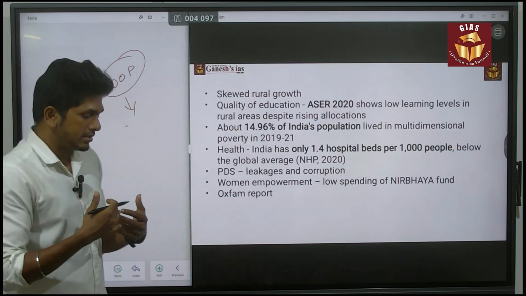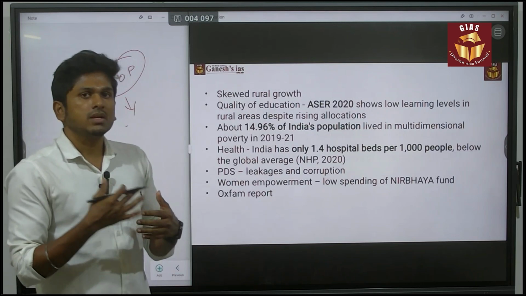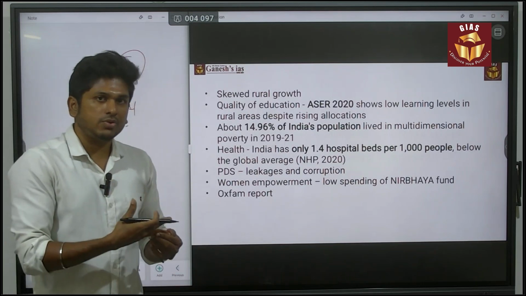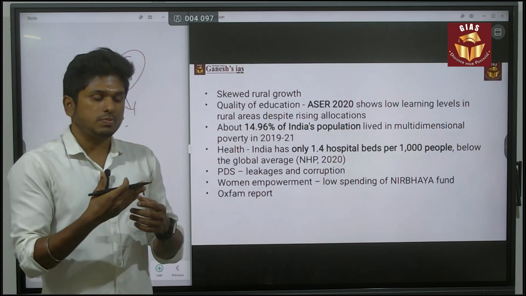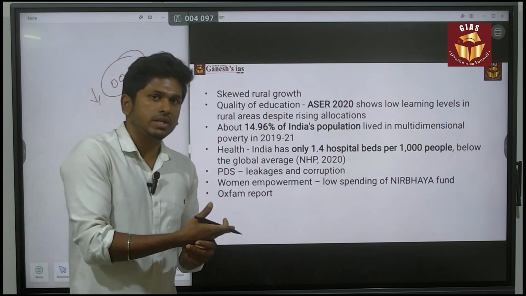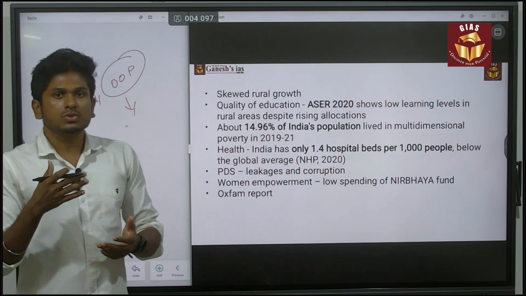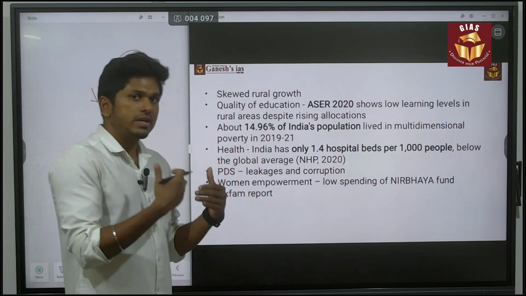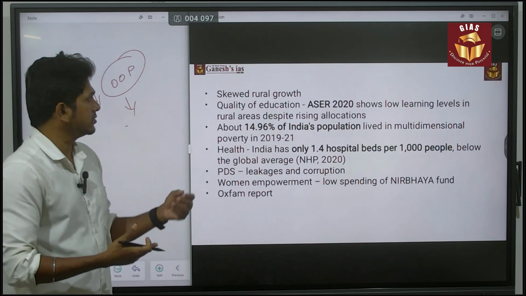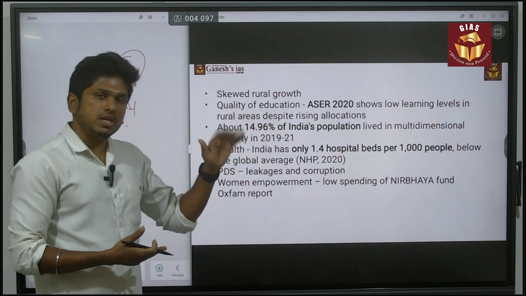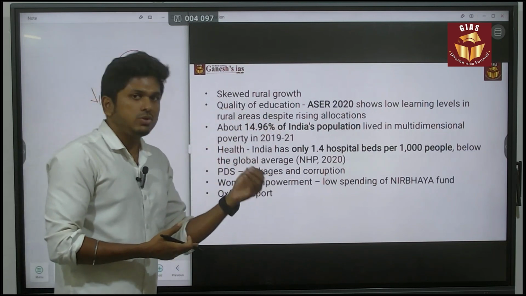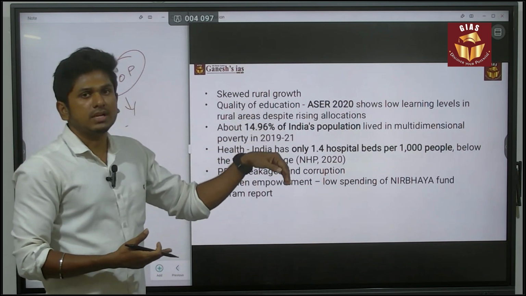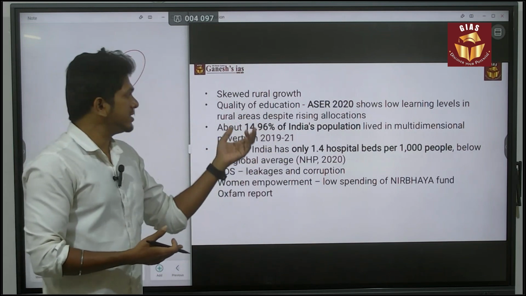The reason is skewed growth, which means rural areas still face many poverty issues, discriminatory issues, unemployment, and spending is very low in rural areas compared to urban areas. So there is a bias. In those terms, inclusive growth is not happening. Next, quality of education. Even though we are providing the right to free education, the quality of education is still very low. So that is the next major issue.